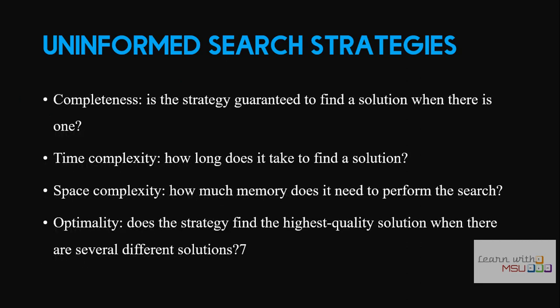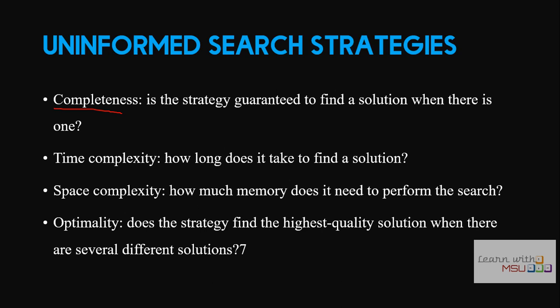Whenever you define an algorithm, the algorithm's performance must be analyzed using 4 important criteria. First one is completeness. Is your strategy guaranteed to find a solution? Whenever you use your algorithm, it must provide you a solution. That is what we call completeness. It will give yes or no. Some algorithms will give you a solution, but some algorithms will not give you a solution.